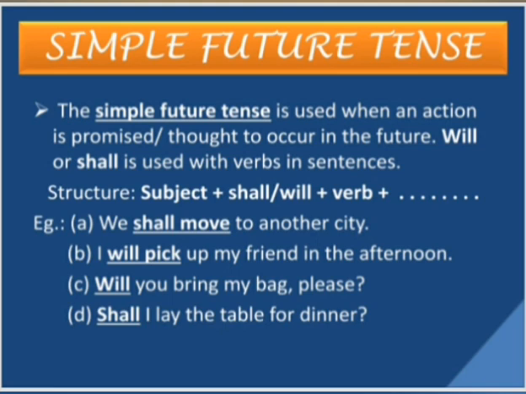Let us see the examples. We shall move to another city. I will pick up my friend in the afternoon. See, locate the two words, shall and will. Shall move, shall along with the verb. Will pick, will along with the verb. So it is easily telling us that these sentences belong to simple future tense. Now let us see a different kind of sentence in a question form. Will you bring my bag, please? Shall I lay the table for dinner? They also belong to simple future tense.